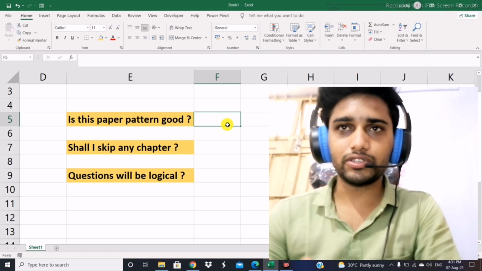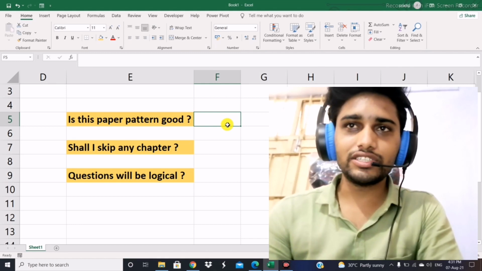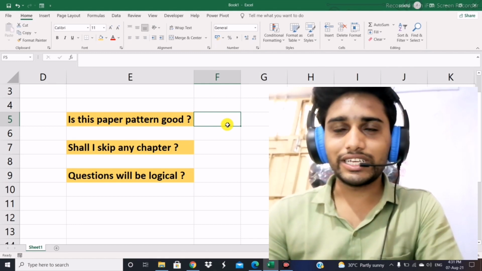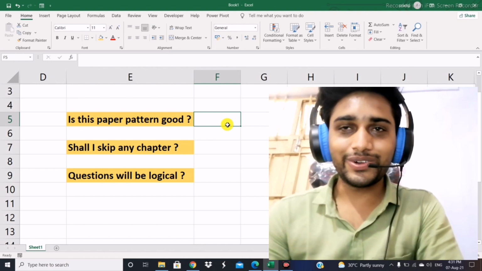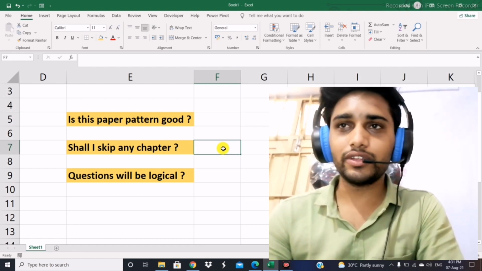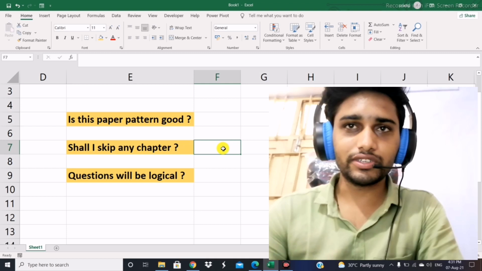on Instagram, to me personally. So first is, is this paper pattern good? That is the question which I don't want to answer as of now. At the end of the video I will try to give an answer to that question.